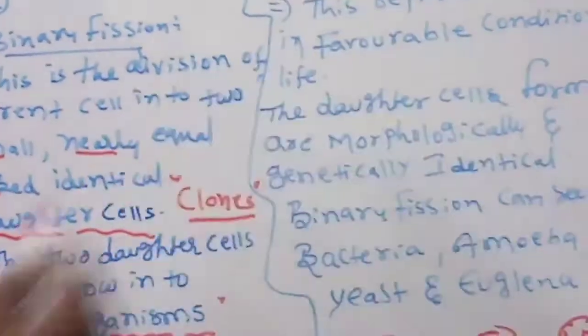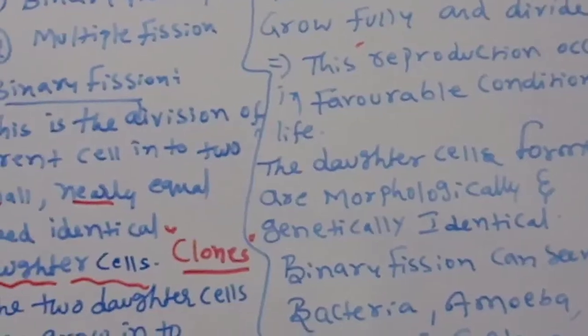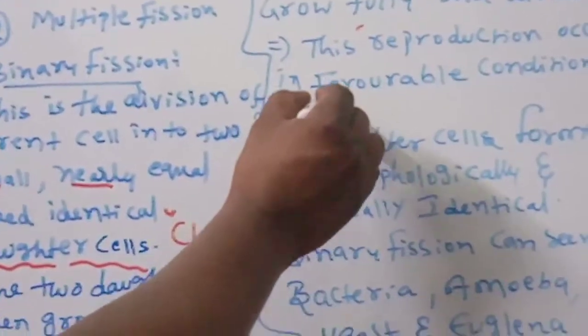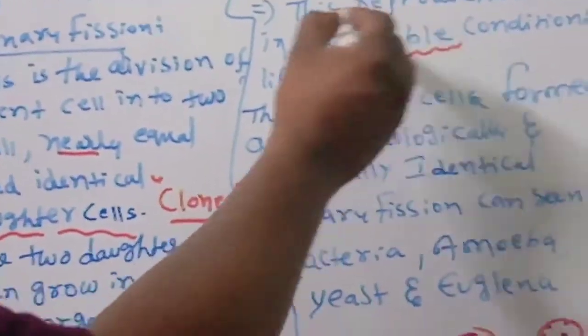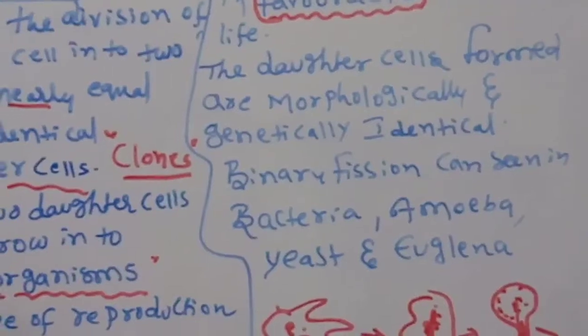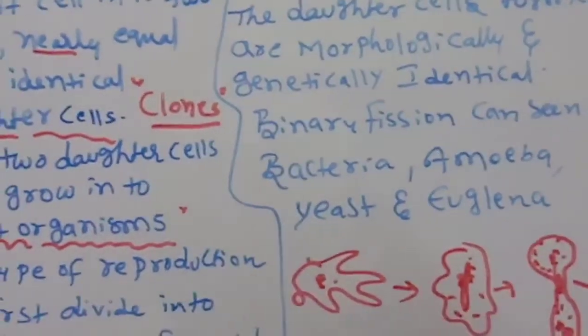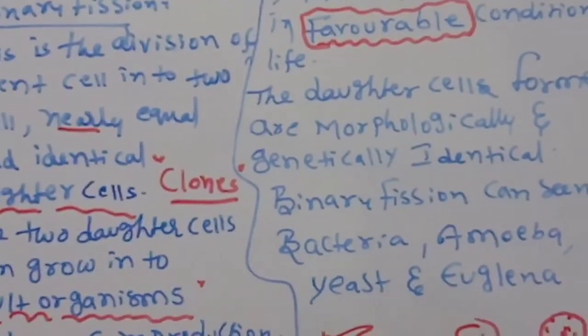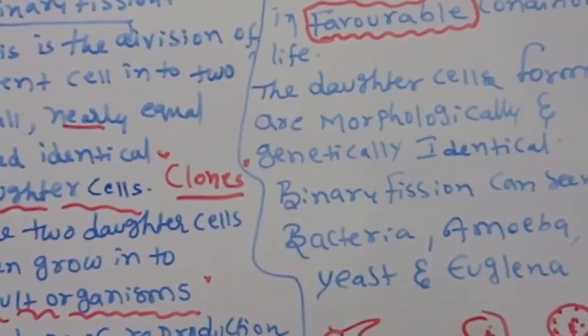This reproduction occurs under favorable conditions of life. When all conditions are good, this kind of reproduction takes place.